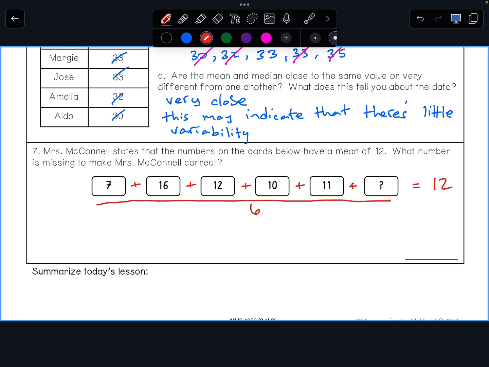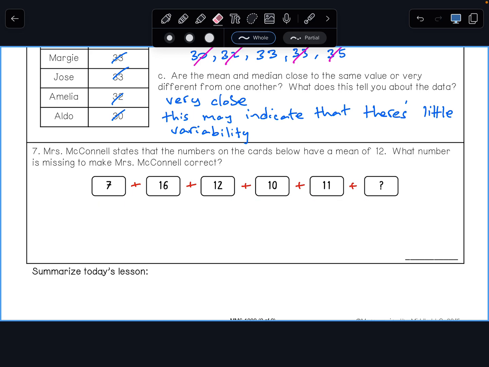So what I'm going to do is make an equation out of this. I'm going to start off by just adding the numbers on top first. 7 plus 16 plus 12 plus 10 plus 11.